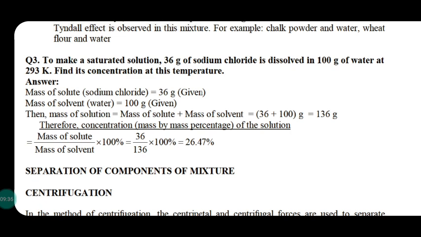36 plus 100. Substituting these values in our equation, concentration equals mass percentage equals mass of solute divided by mass of solution into 100. That is 36 divided by 36 plus 100 into 100. That is equal to 26.47%. These types of questions are visible in our textbook.